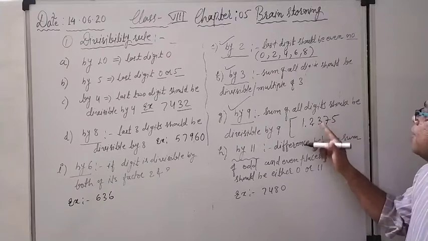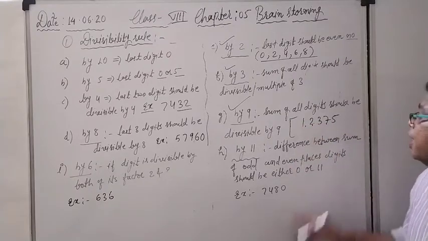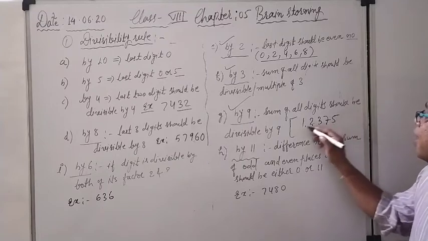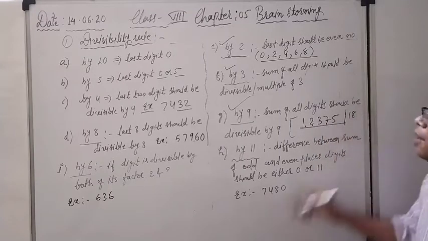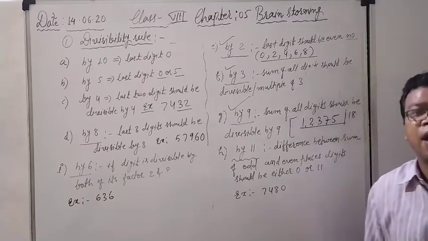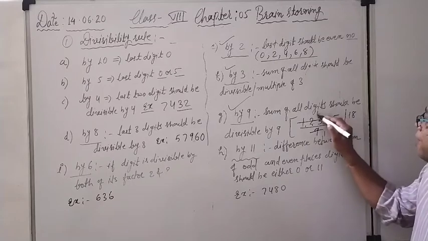Now check. 7 plus 3 is 10, 10 plus 2 is 12, 12 plus 1 is 13, and 13 plus 5 is 18. Now the sum is 18. You can check again, the sum is going to be 18, and I am saying that it is divisible by 9. Check it now. 9 ones are 9.